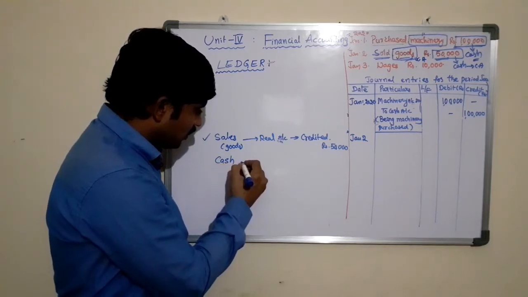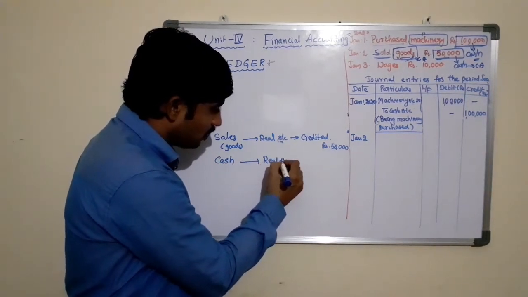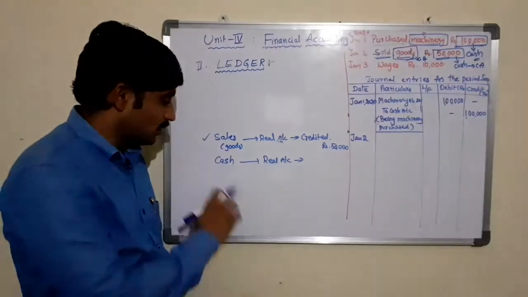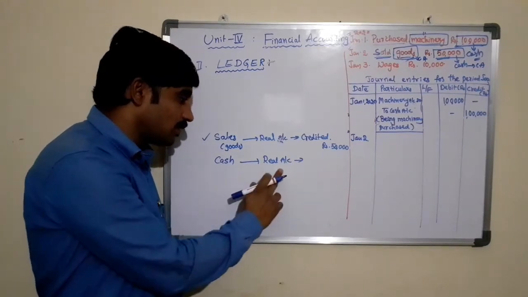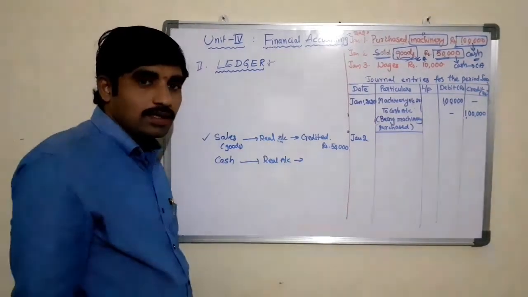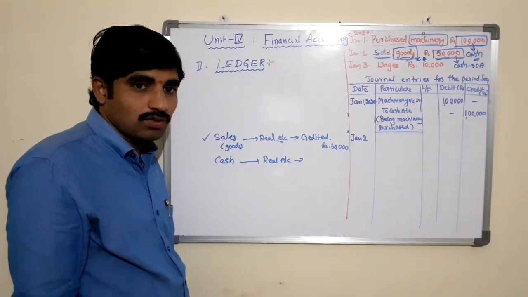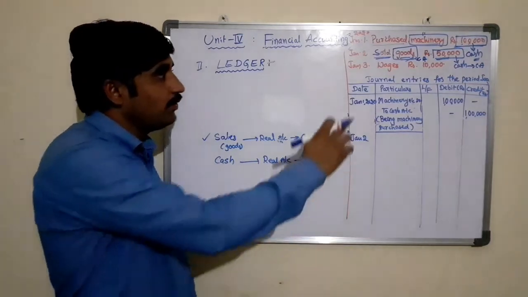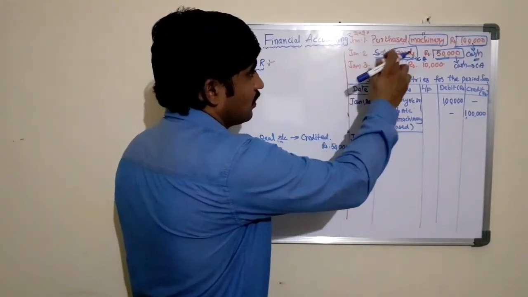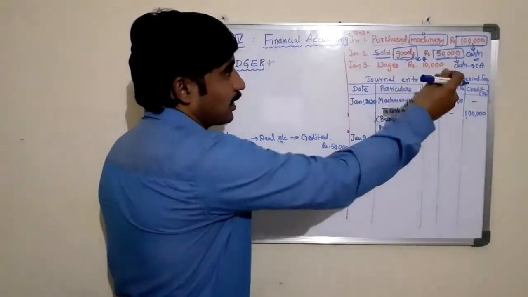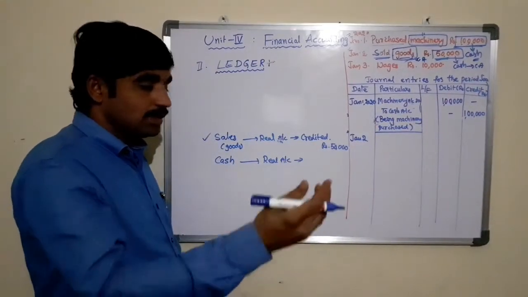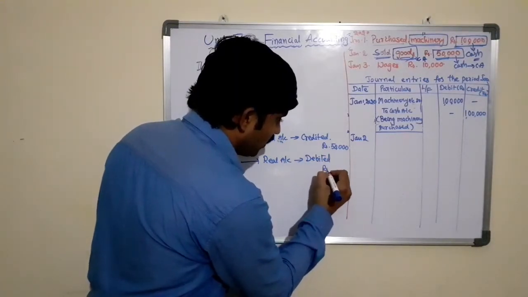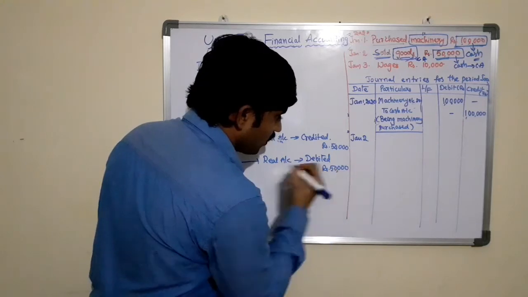As it is a current asset, it is related to the real account, because all the assets are relating to the real account. According to the real account, debit what comes in, credit what goes out. Here the cash is coming into the business. When we sold goods, the cash came into the business. As it is coming in, it should be debited, worth rupees 50,000.